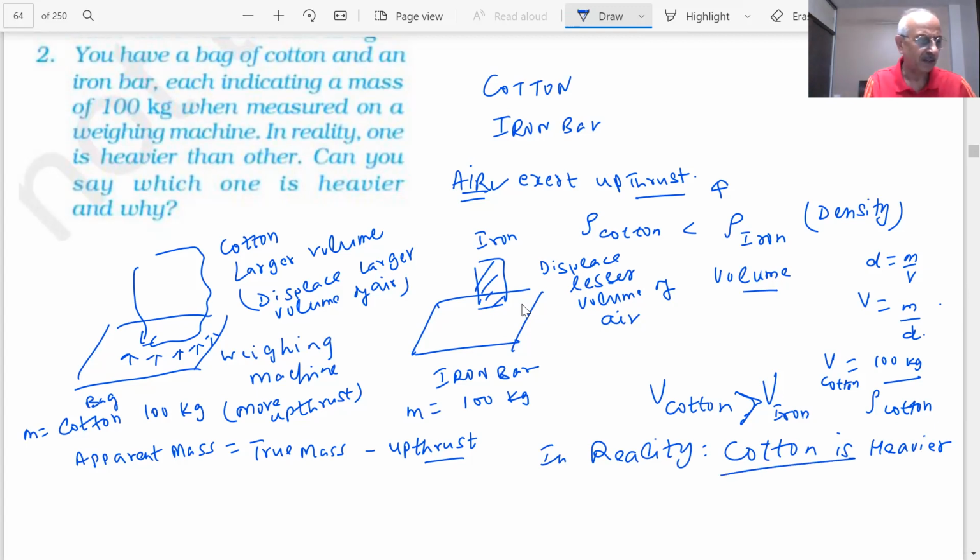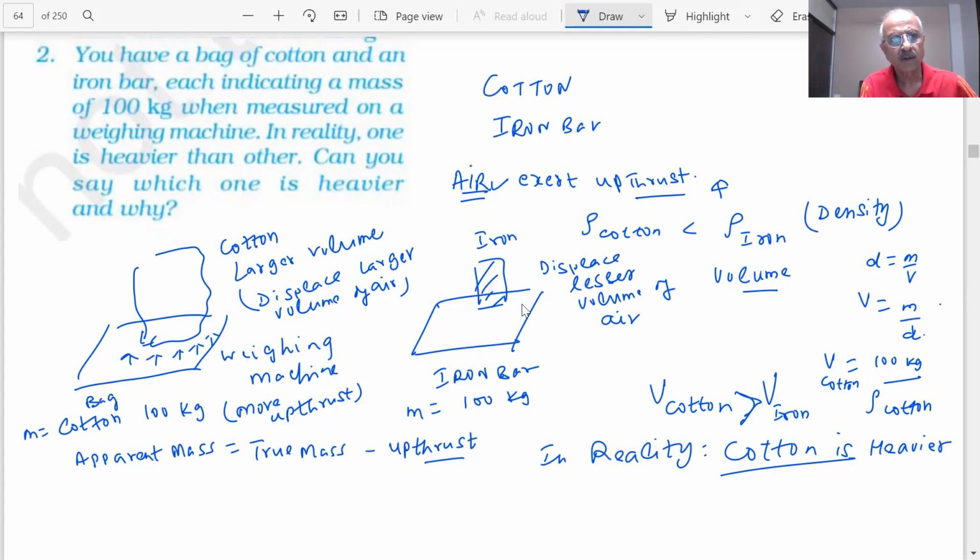In reality, cotton is heavier, students. The volume of air displaced will be more in the case of the cotton. That is why there is a more loss in weight of the cotton as compared to iron. That's why they are showing the same mass, but actually, when upthrust is not there, the true weight of cotton is more than the true weight of iron.